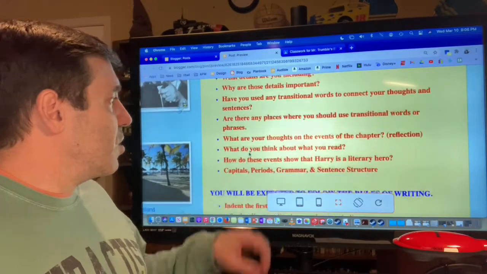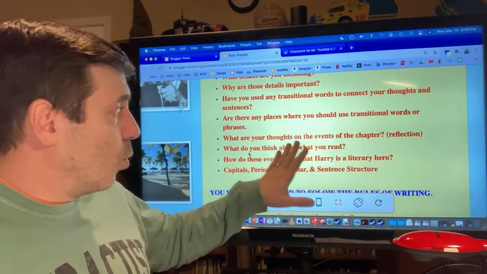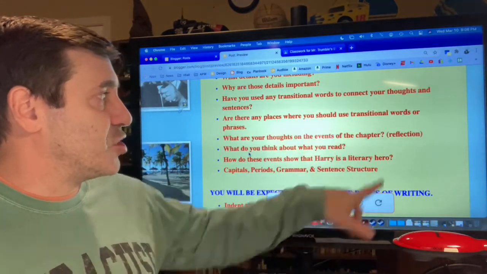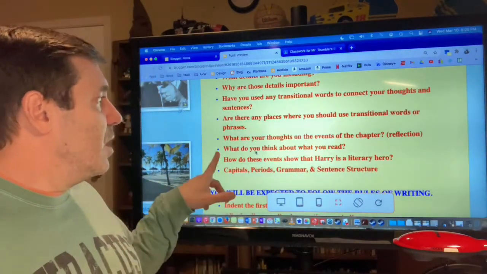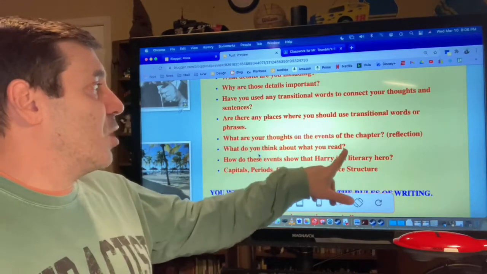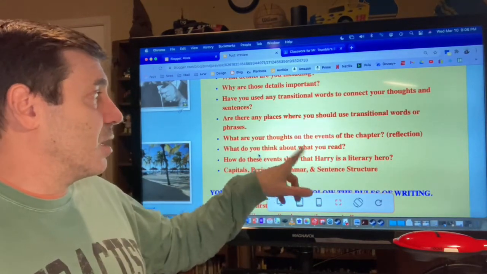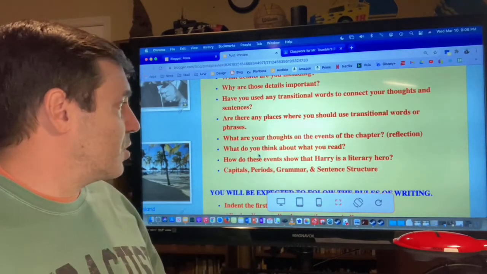Are there any places where you could use some transitional words? Okay, also making sure you stop and ask yourself, what are my thoughts about the events of this chapter? Basically thinking about what is my reflection. And then, what do you think about what you read? Which is, again, similar to right here. What are your thoughts on what the chapter is?